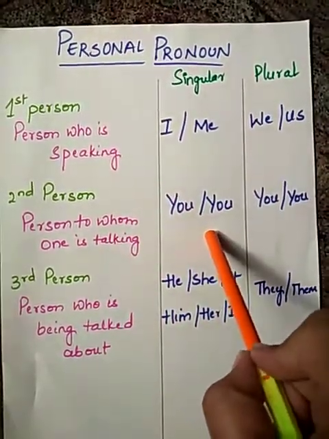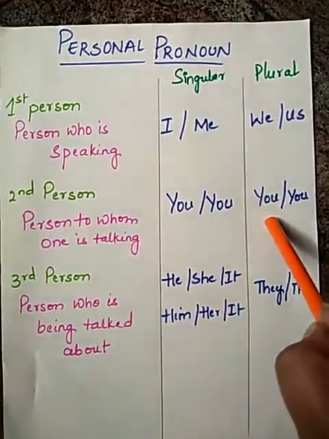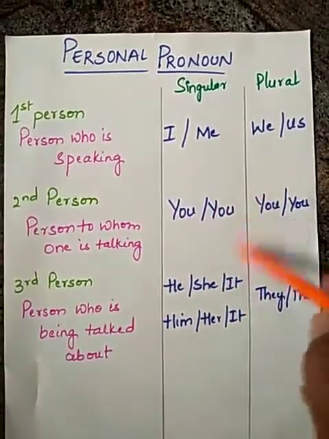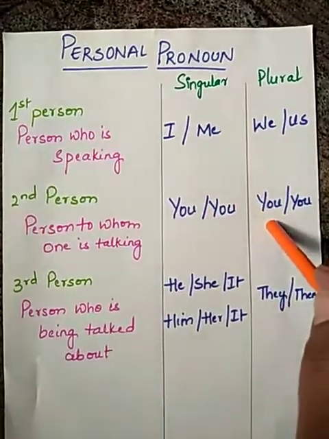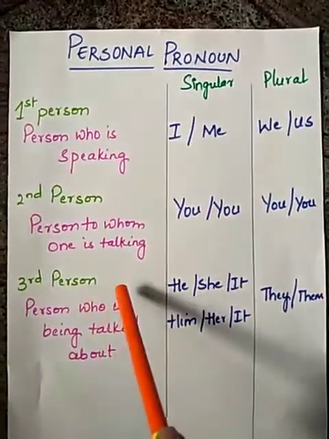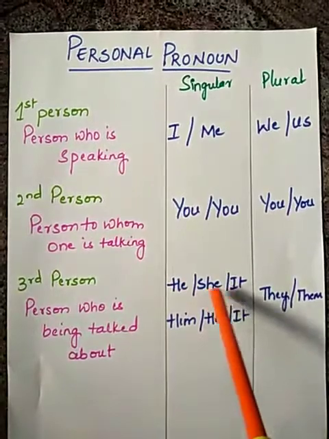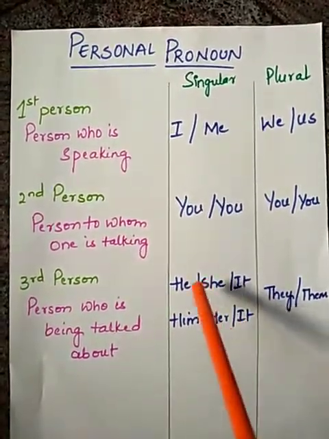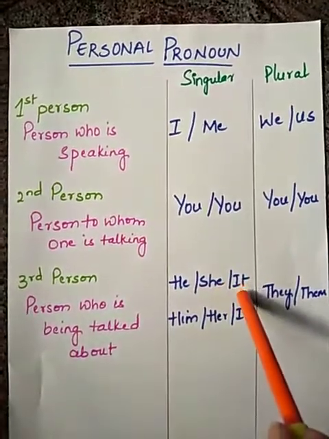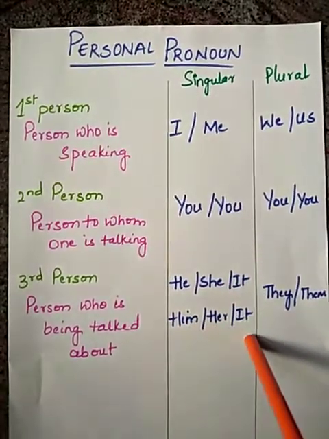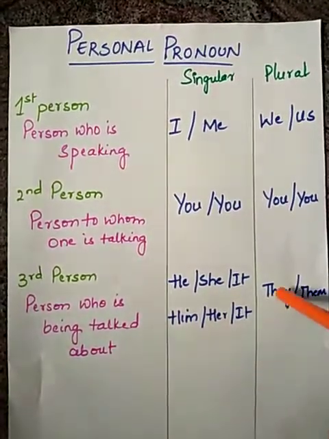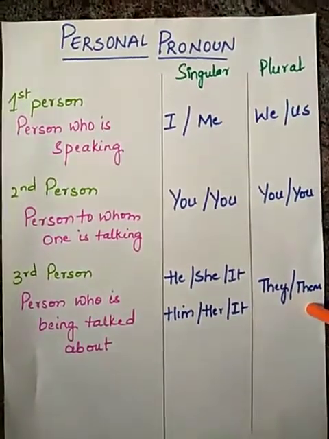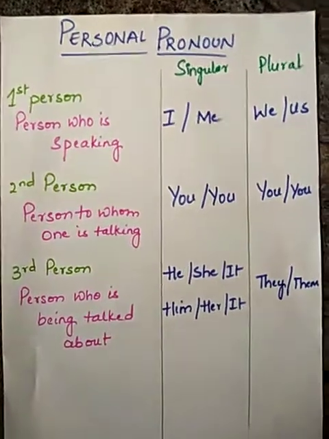In the second person, in the singular and the plural, and also in the subject and object, we only use the word you. Okay. In the third person: he, she, it; him, her, it. He, she, it are subjects. Him, her, it are objects in the singular. And they is a subject, them is an object in the plural.